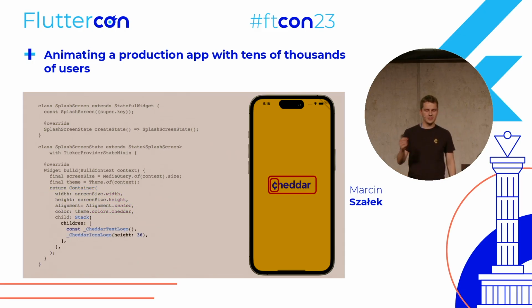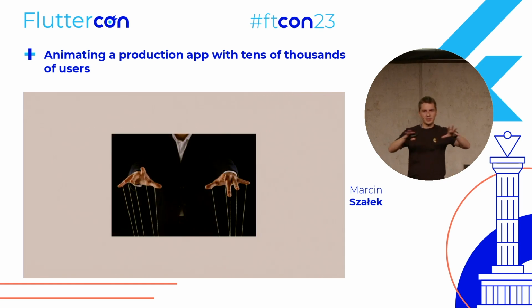And inside this container, we have a stack with cheddar text logo and cheddar icon logo. Those are on top of each other. And the cheddar icon logo, the small c, we just positioned it exactly on the C of the bigger cheddar text logo, right? It's aligned to the left because by default stack has alignment to the top left. So we have this initial view. Now we want to somehow navigate through this animation.